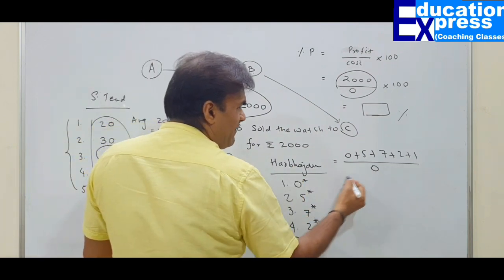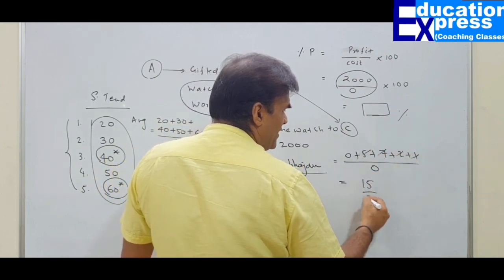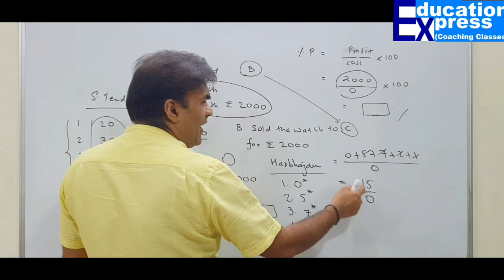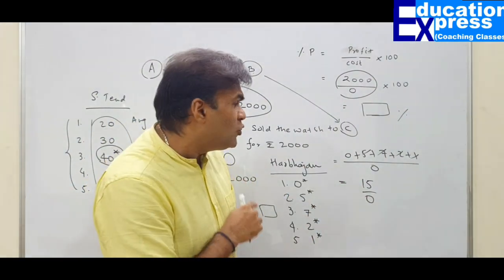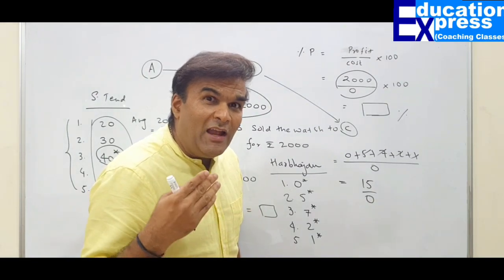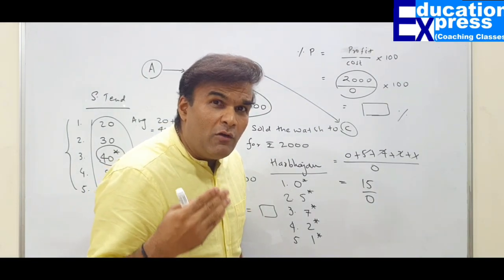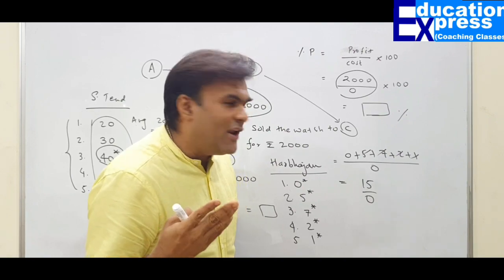So that means I will divide by 0. 0 plus 5 plus 7 plus 2 plus 1 is 15. 15 divided by 0. We know that we cannot divide by zero. But this is a fact, this is a natural thing which can happen so often. In fact, most of the debut players, whatever number of runs they score, in case they remain not out, what about the strike rate?